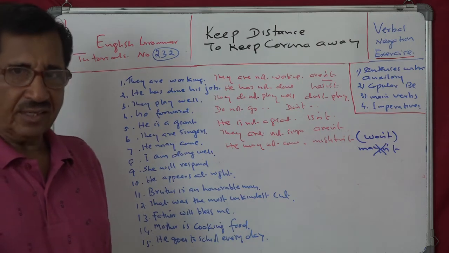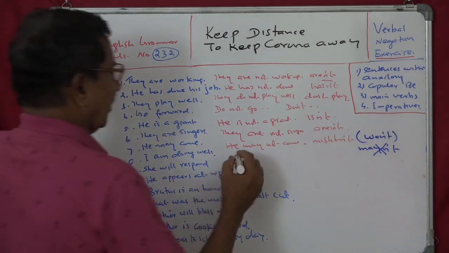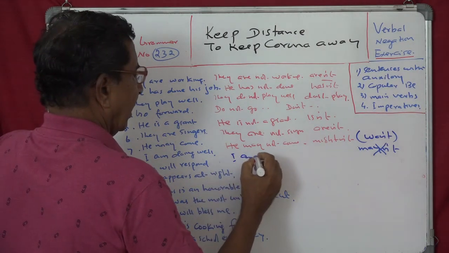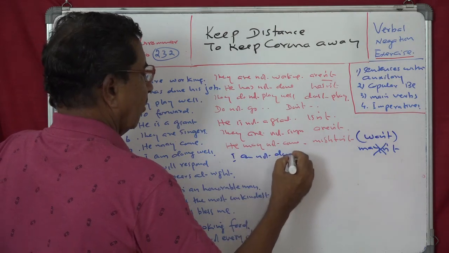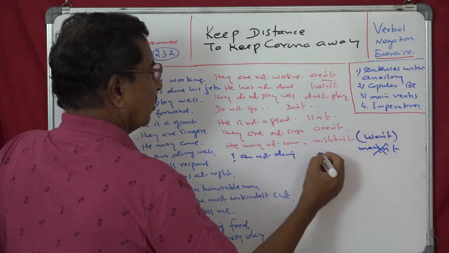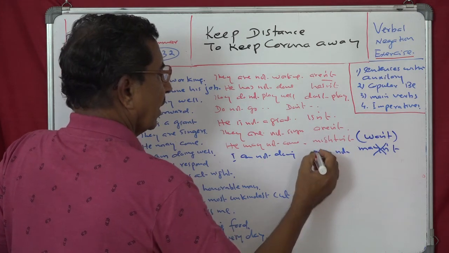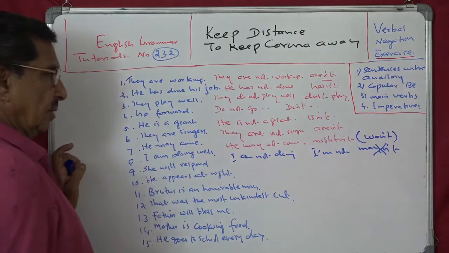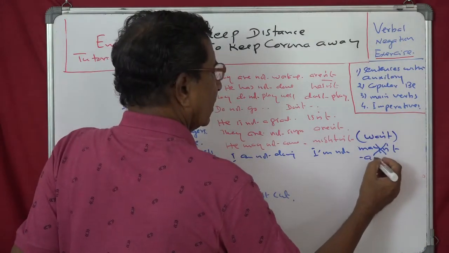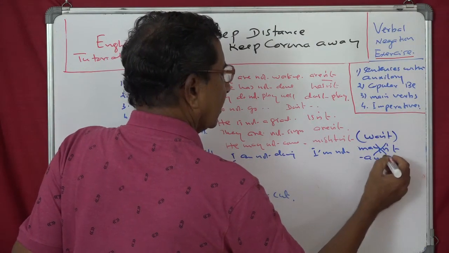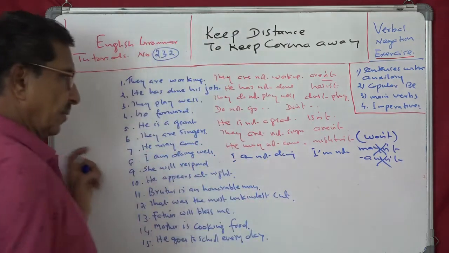Another, the eighth one, I am doing well. That is auxiliary. I am not doing well. There is no short form for am not in English, there is no amn't. I am not.